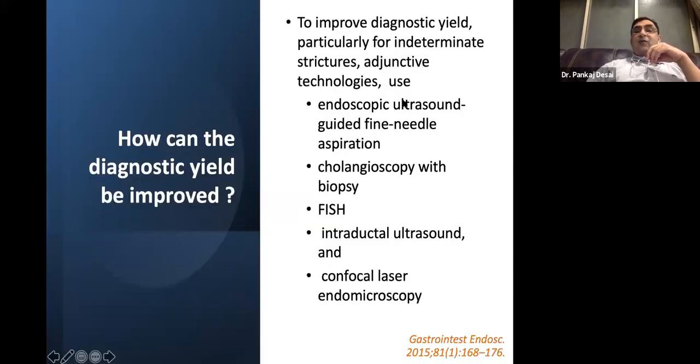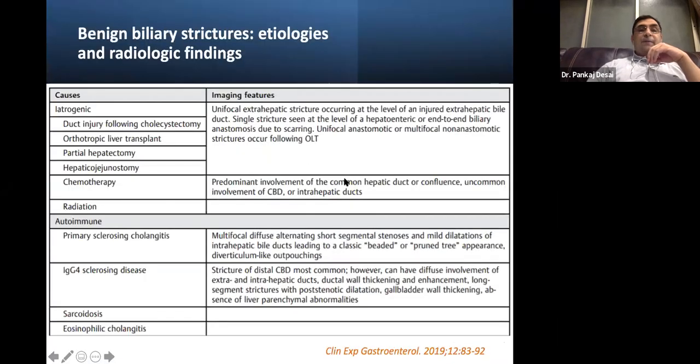To improve this diagnostic yield and see whether there is underlying malignancy, we can use EUS. Cholangioscopy is now readily available, and things like FISH, intraductal ultrasound, and confocal laser endoscopy are documented, but in routine practice we have to stick with EUS and cholangioscopy to get this diagnosis.